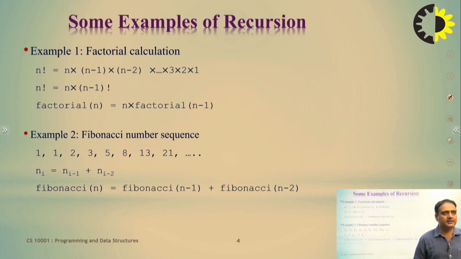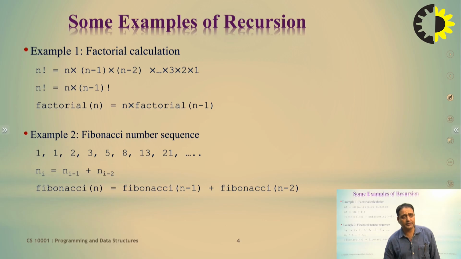One is factorial and the other is the Fibonacci number sequence, and there are a lot of different types of examples by which you can better understand recursion. That is factorial, Fibonacci, GCD (greatest common divisor), Tower of Hanoi, and a to the power b. How can you find the value of a to the power b?